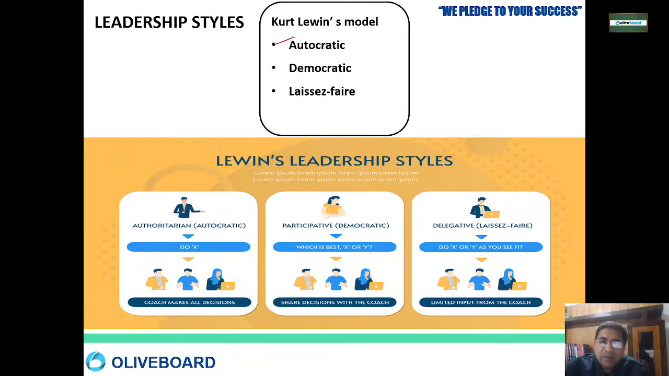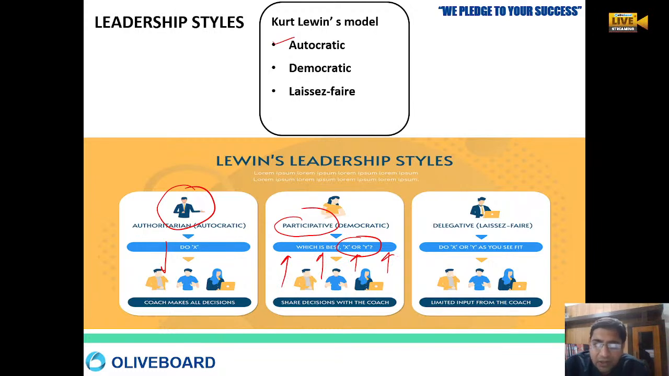Autocratic means I am ordering you to do this. बस वही करना है आपको. ठीक है, I have ordered something, do this, right? To do that. That is a leadership. Democratic means it's like participative. Participative means there are two choices. Which one is the best, X or Y? So here we are taking the views of the lower strata also.